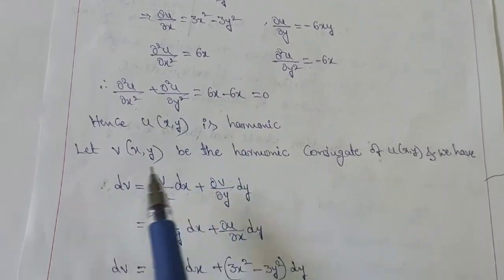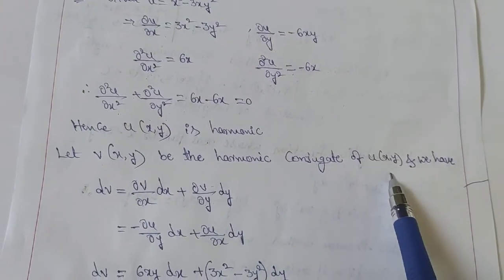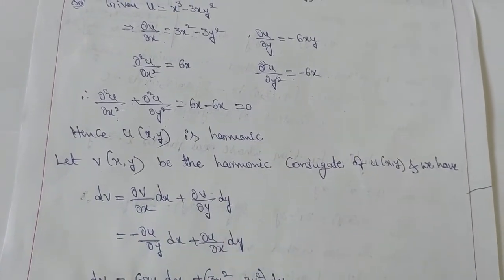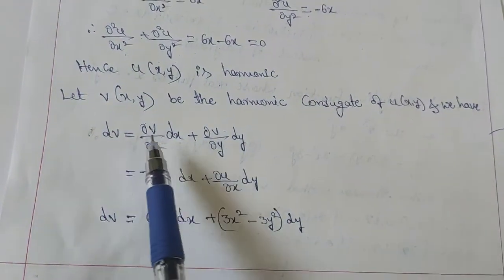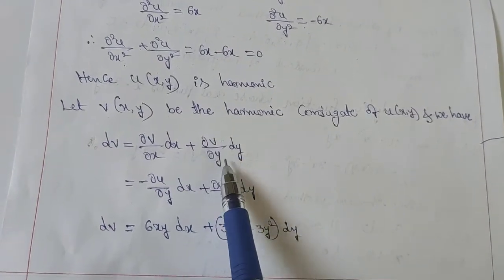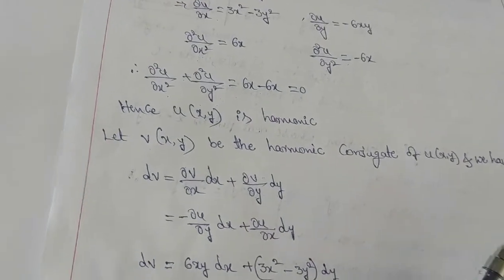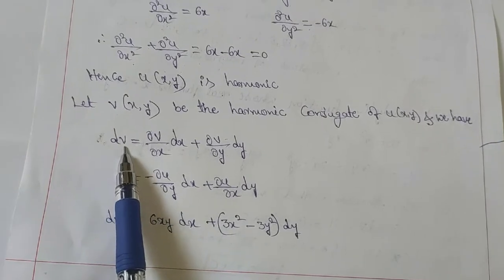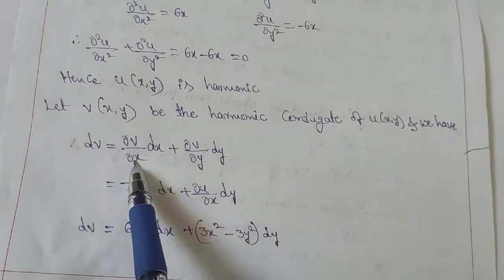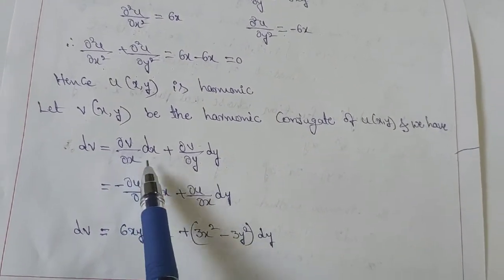In step 2, we have to take v to be the harmonic conjugate of u. To simplify this v, we should apply the formula dv equals ∂v/∂x into dx plus ∂v/∂y into dy. To simplify the v value, we should take the formula dv. Here we have the partial derivatives of v with respect to x and y.